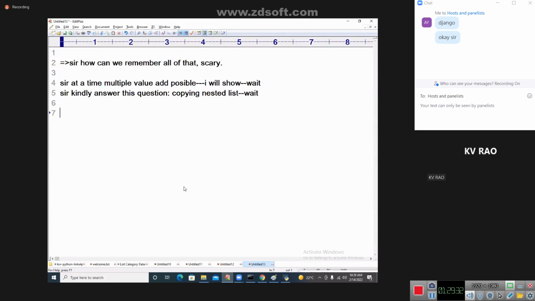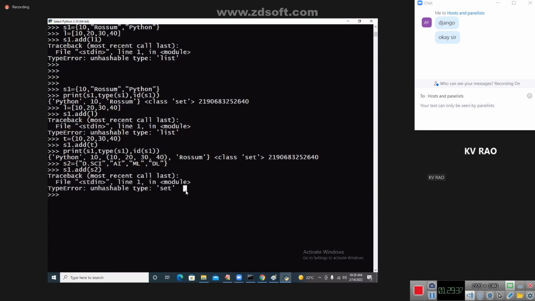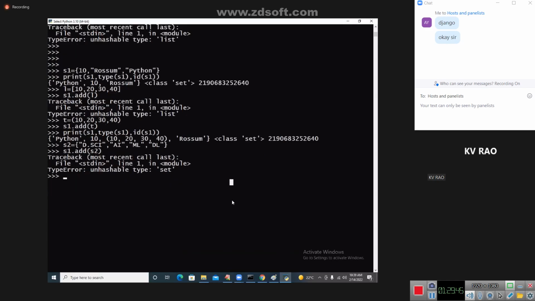Generally, everybody will think that a set in a set is possible, but it is not possible. List in a list is possible. Tuple in a tuple is possible. But set in a set is not possible. Right, student?